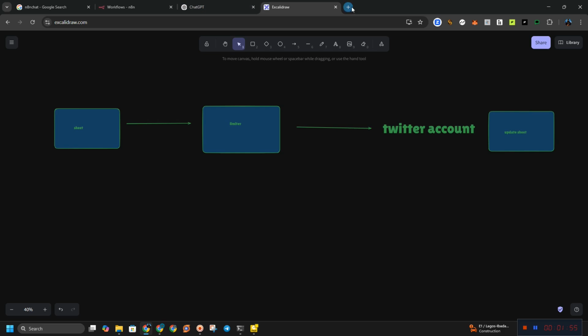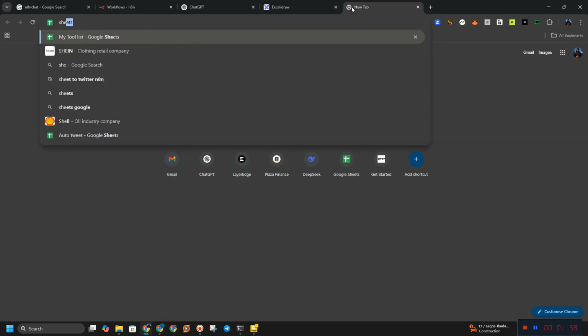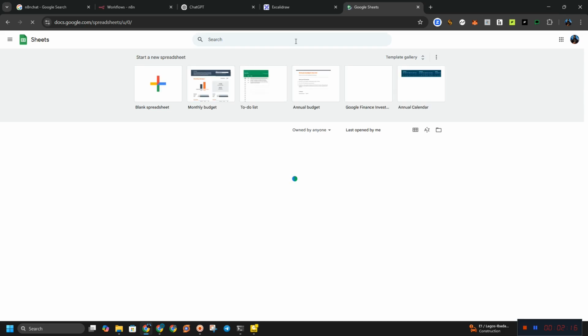So first thing you have to do is go to your Google Sheets, and here we have to create the spreadsheet that we love to use for this tutorial. I already have the one I was using before, but I'm going to create a new one for the sake of this tutorial.